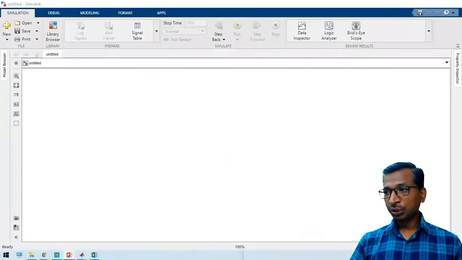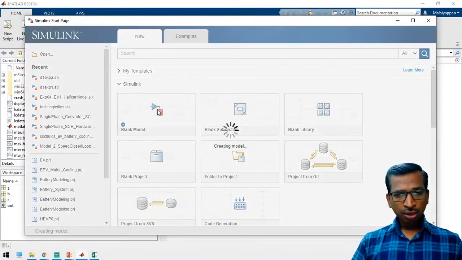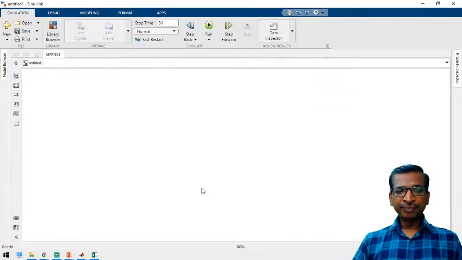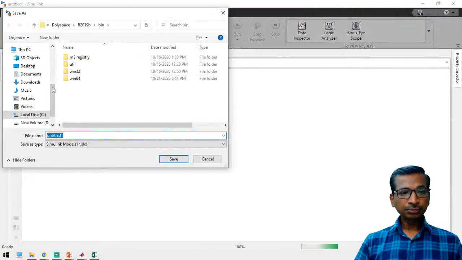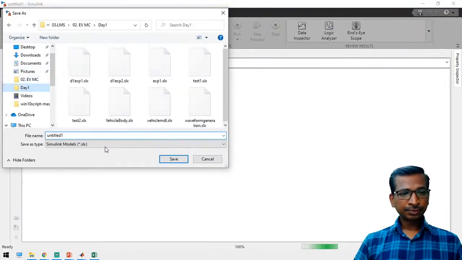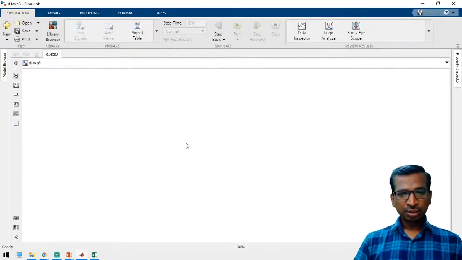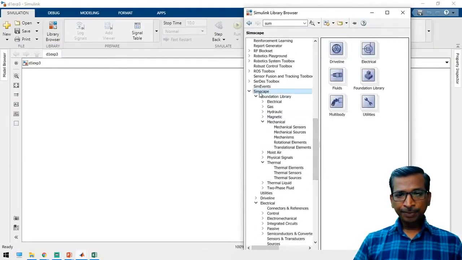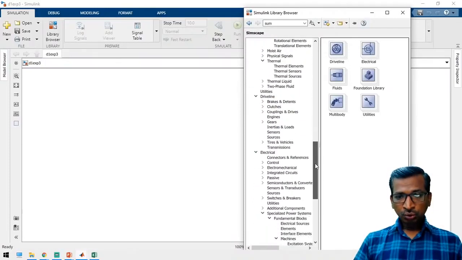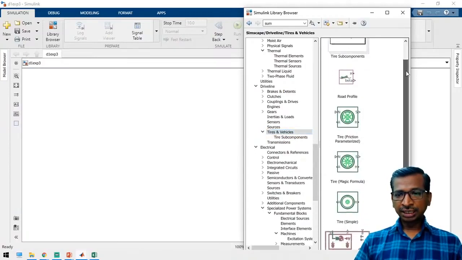So again, I'm going to open a new MATLAB model, create a new block. Now we need a vehicle. First, we need a vehicle body. Just save the simulation. Now go to library browser and go to Simscape, then driveline. Go to driveline, and then tires and vehicles. Right, so just take tires and then vehicles.